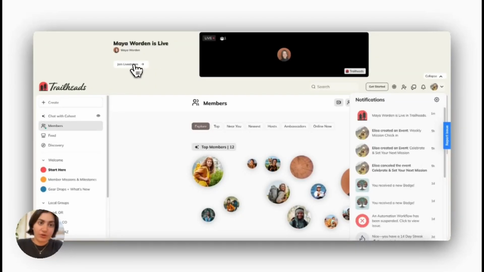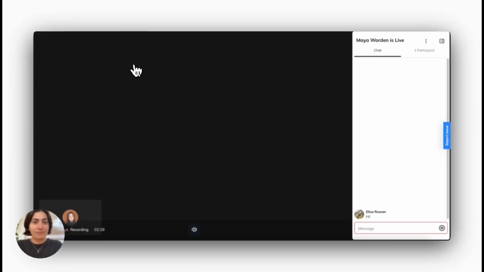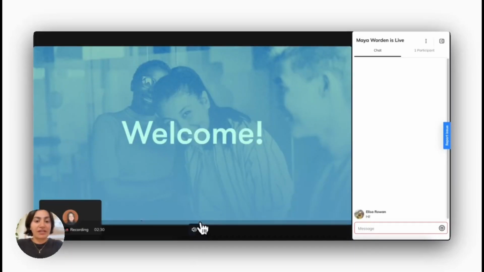They can also click on this join live stream button. As soon as they do so, they will be brought into the live stream. At the very bottom of the screen, they can turn on or off the video, and they can go ahead and say hi in the chat.